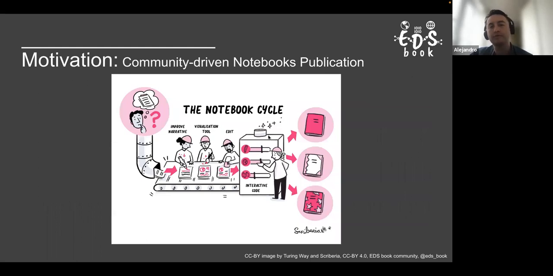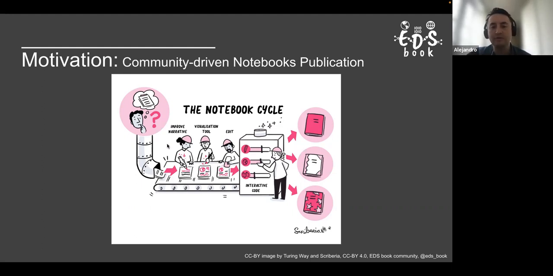The main motivation: maybe like me, while I was doing my PhD, I was using a lot of Jupyter notebooks, and I wasn't very confident about the quality of my notebooks and if they were using the right tools. I guess this is something that is happening not just for me, other people have the same problem.